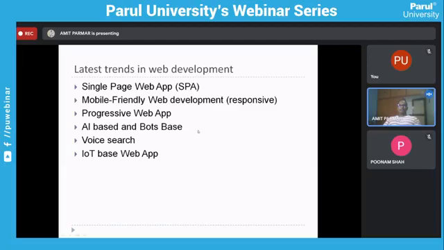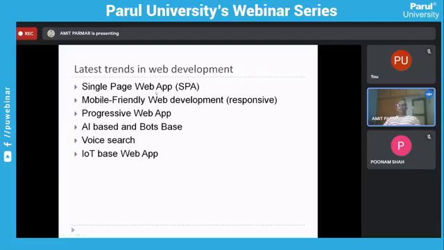Certain latest trends in web development, you must be aware that single page applications are very much useful. Mobile-friendly web applications are very trendy these days. PWA, that is progressive web app. If you are using web applications on mobile devices, this is also very trendy these days. Same way, AI-based and bot-based applications, voice search-based applications, IoT-based applications are very trendy, right? As time is not permitting, I won't be able to go into detail on each and every one.